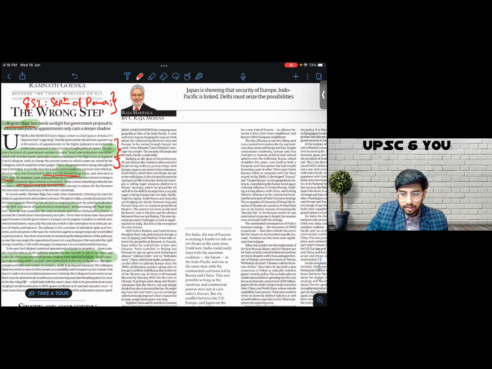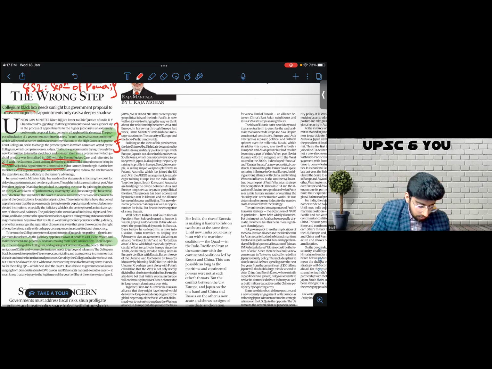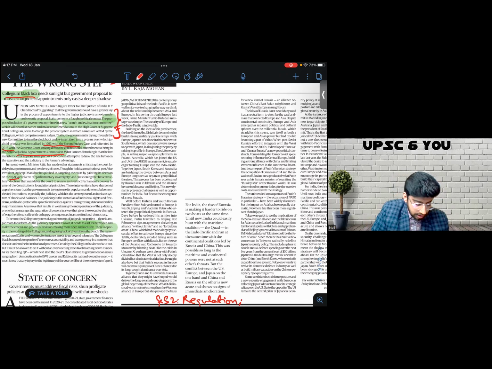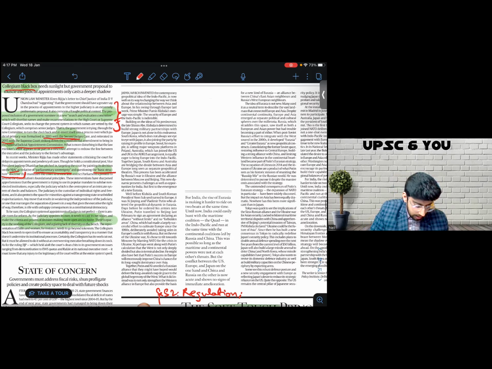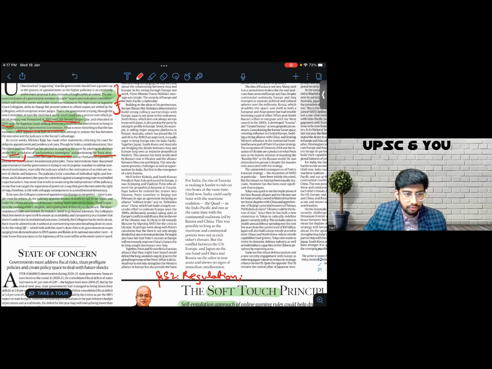So people who are reading this topic for the first time would be made aware of these topics for the very first time. So you can make a note of these basic set of information. Then you see that NJAC was violative of parliamentary sovereignty, a beautiful keyword. I'll make a note of it. Questioning the basic structure doctrine. Again, another beautiful keyword.